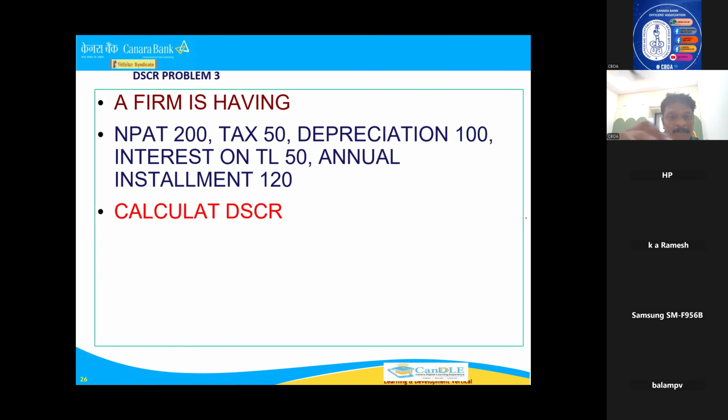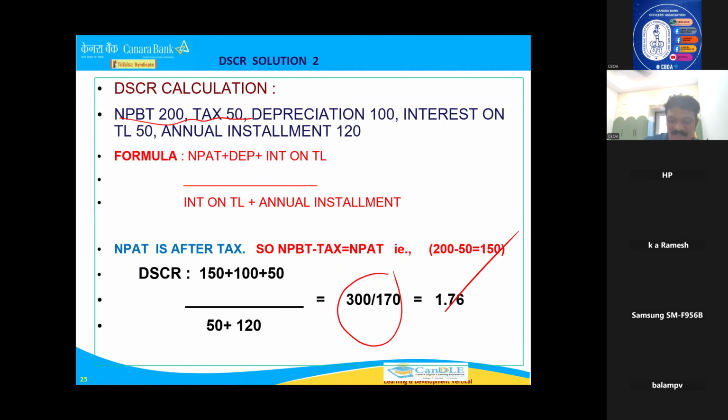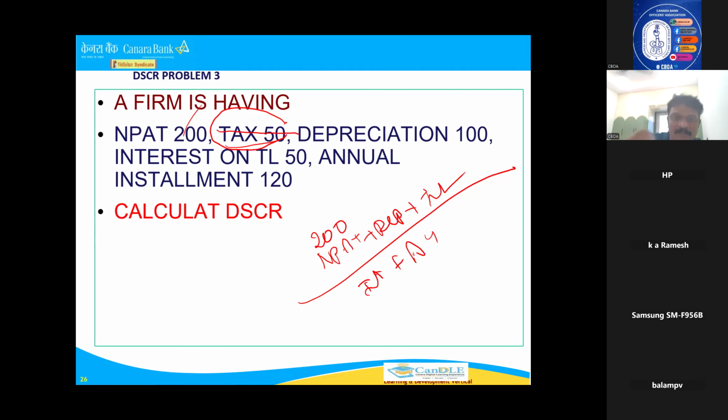Okay, last problem. Same, net profit after tax, everything is given. As I told you, the formula is net profit after tax plus depreciation plus interest on term loan, divided by interest on term loan plus annual installment. Now you see NPAT is already given, 200. Tax is also given. Whether you have to deduct? No. If it is net profit before tax, then you have to deduct tax. This is given for confusion, ignore it. Already you got NPAT. Take 200 directly. If he says before tax, you have to deduct tax. If it says after tax, the tax is given only to confuse, ignore it.